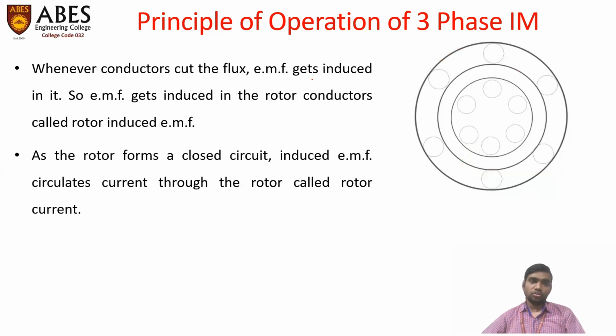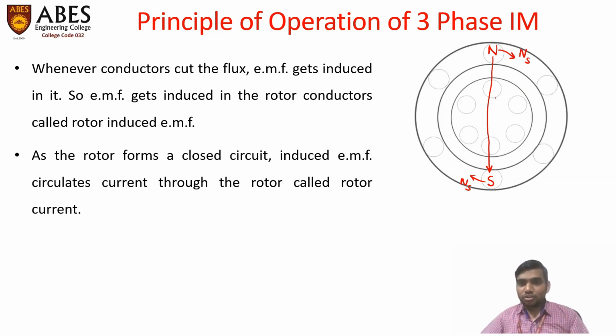Let us see. At starting, the north pole is developed at this location and the south pole at this location, so the magnetic field will be vertically downward. Assume the magnetic field is rotating in the clockwise direction with synchronous speed, and the south pole also in the clockwise direction with constant speed.